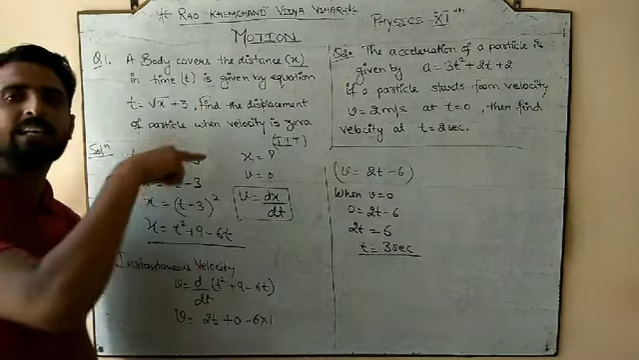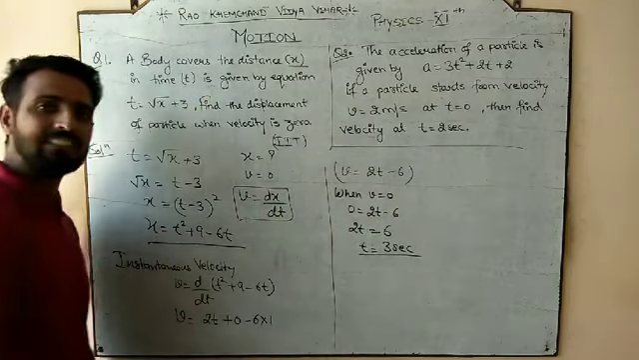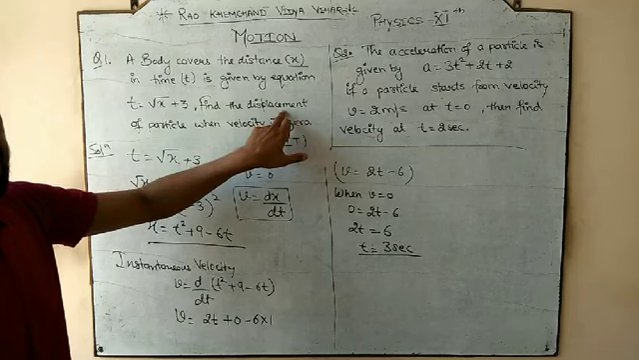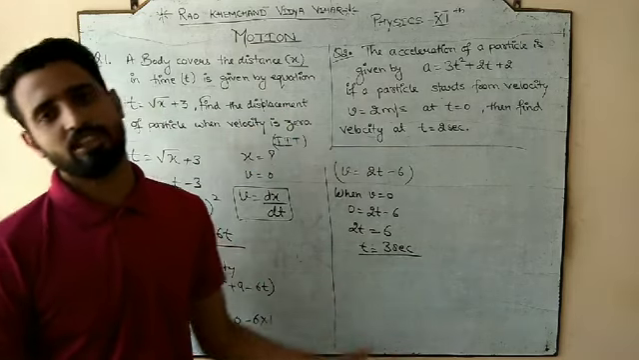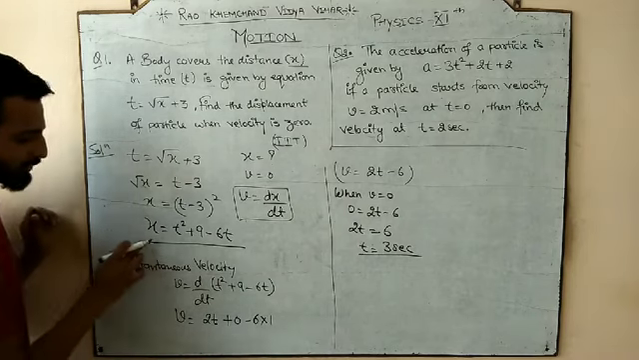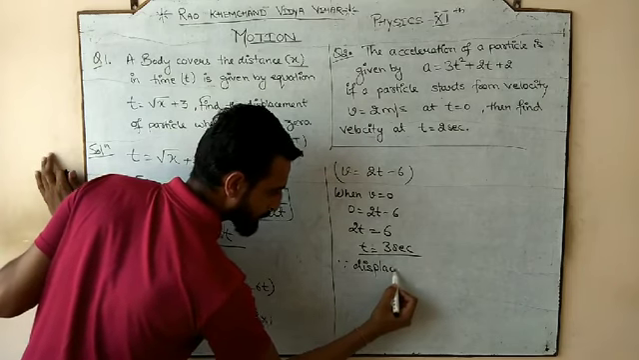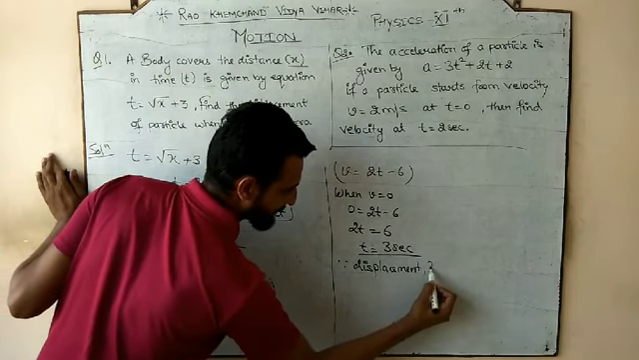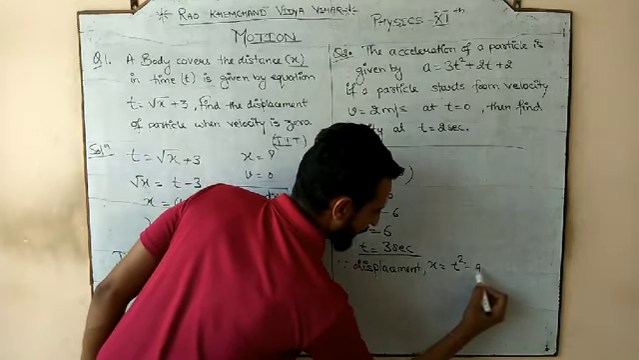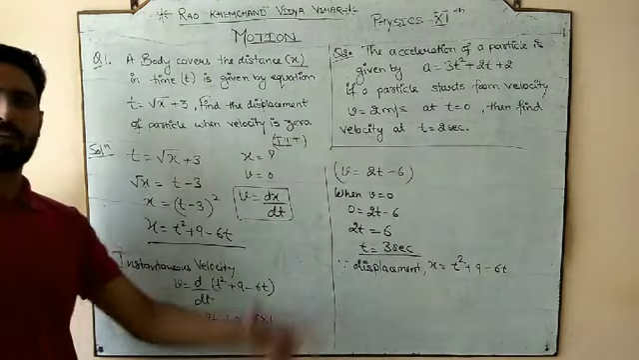And when do we need to find the displacement? When the velocity is 0. So velocity is 0 at t is equal to 3 seconds. So we can say that the teacher is asking to find the displacement at t is equal to 3 seconds. So we need the displacement when t is equal to 3 seconds. So what is the equation for displacement? Displacement, what is the equation for displacement? X is equal to t square plus 9 minus 6t. This is the equation for displacement.